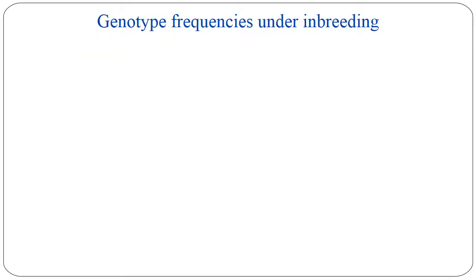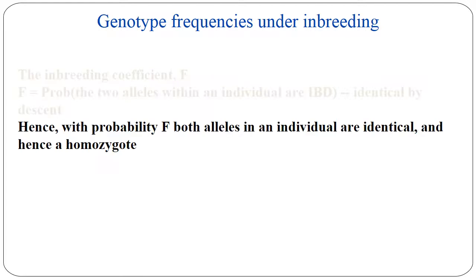Coming to genotypic frequency under inbreeding. The inbreeding coefficient is the probability that the two alleles within an individual are identical by descent. Hence, with probability F, both alleles in an individual are identical and hence a homozygote.